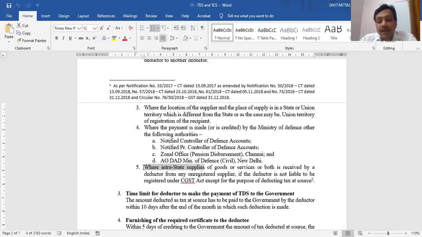This is the condition. So I have given the example of intrastate. Why? Because the recipient is also here and the supplier is also here. Where intrastate supply is received by a deductor, in my example, who is the deductor? Delhi University. From any unregistered supplier. Who is the unregistered supplier? Any small shop owner in the Kirtinagar area of Delhi. If the deductor is not liable to be registered, suppose this deductor is not liable to be registered under the CGST Act, except for the purpose of TDS.